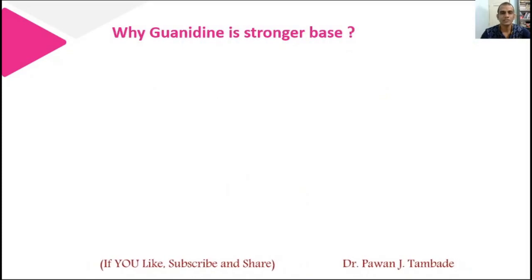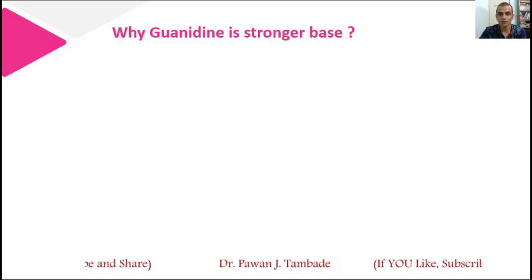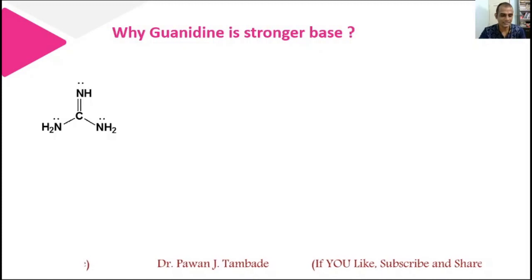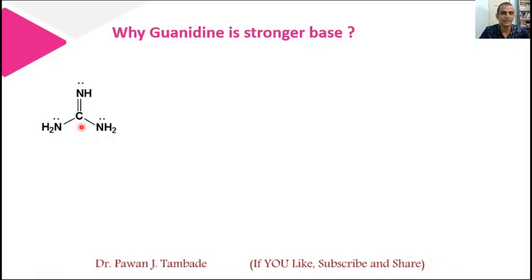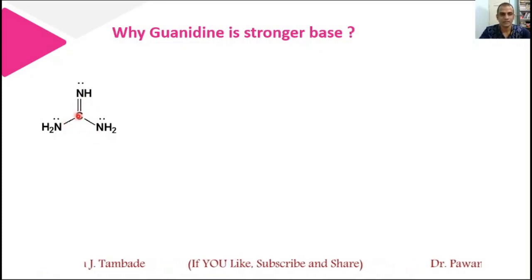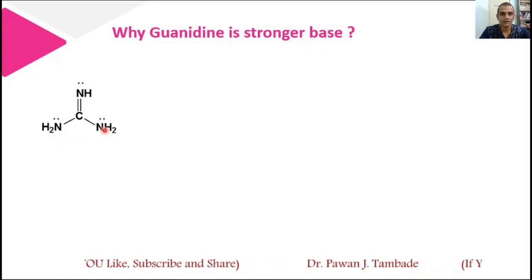Now many a time in university examinations a question is asked: why is guanidine a stronger base? In order to answer this question, first of all we must remember the structure of the guanidine molecule, which is of foremost importance, otherwise it is difficult to answer this question. So this is the structure of guanidine. If you look at it, this carbon atom is attached to three different nitrogens. This carbon is in sp2 state of hybridization, one nitrogen is in sp2 state of hybridization, and the remaining two nitrogens are in sp3 state of hybridization.